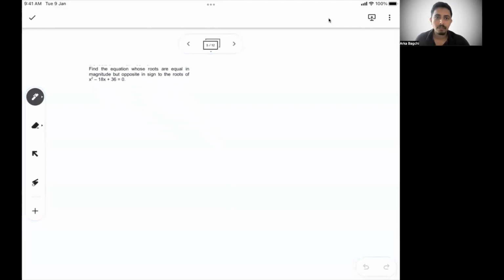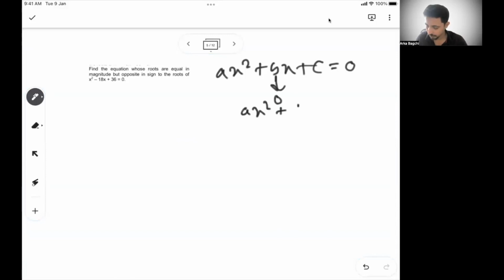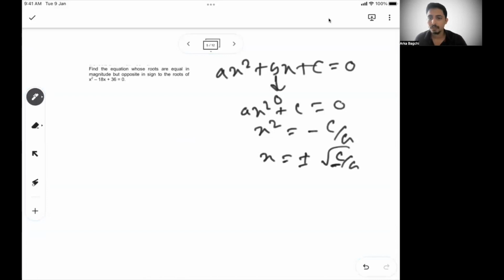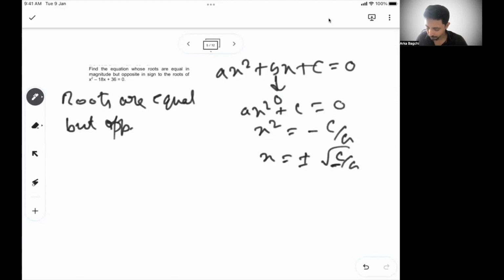It says, find the equation whose roots are equal in magnitude but opposite in sign. If you have ax squared plus bx plus c equal to 0 and you make b as 0, then your equation becomes ax squared plus c equal to 0, or x squared equals minus c by a. Now I can say x is equal to plus minus the root of minus c by a. So the only way roots are equal but opposite in sign is when b is equal to 0.